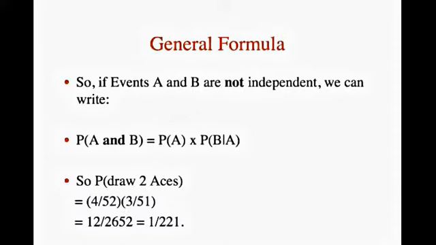If events A and B are not independent, then the probability of A and B is the probability of A times the conditional probability of B given A. Applying this to the problem of 2 aces, the probability of drawing 2 aces from a deck is 4 over 52 times 3 over 51, which equals 1 over 221.